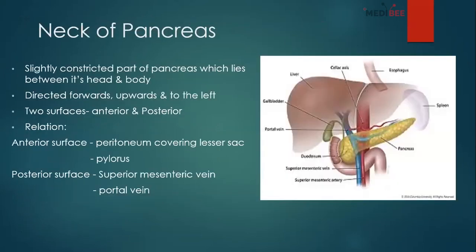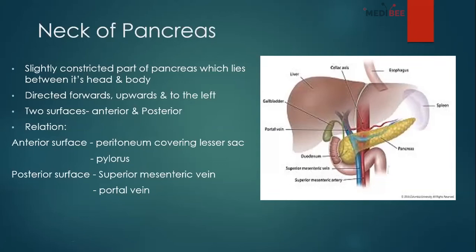Now we are going to the neck of the pancreas. As we have seen before, the slightly constricted part of the pancreas, which lies between the head and the body, is the neck. It is directed forwards, upwards, and to the left. Another important way to remember: behind the neck of the pancreas lies the portal vein.